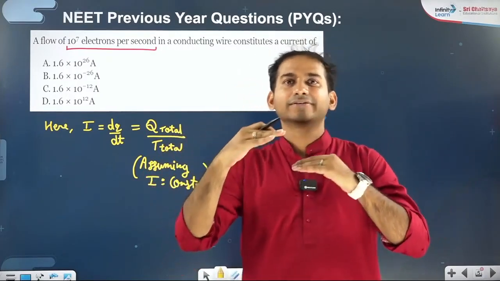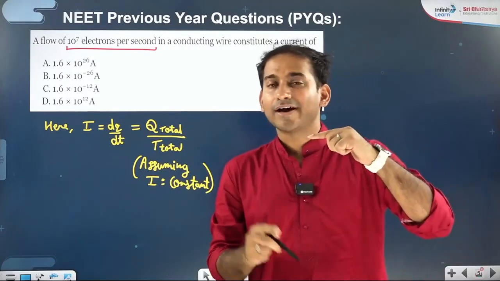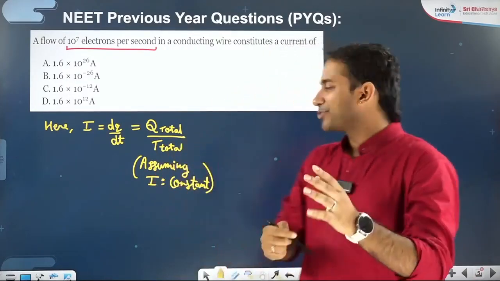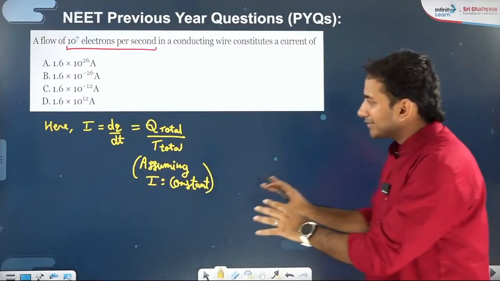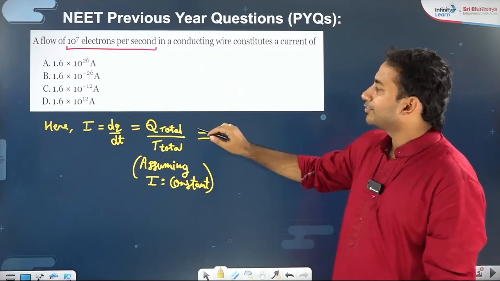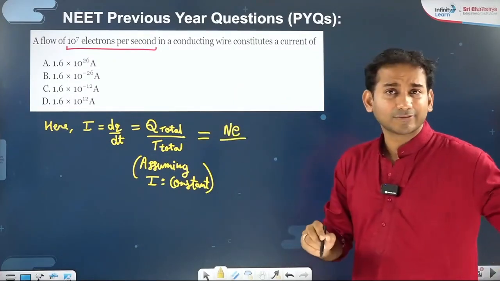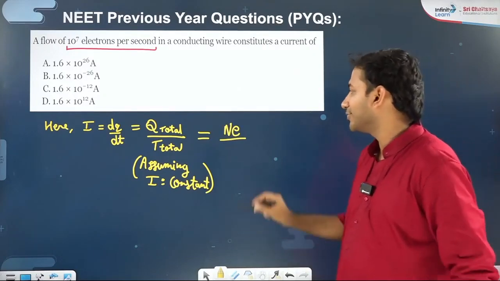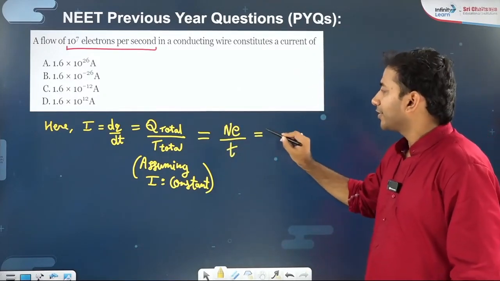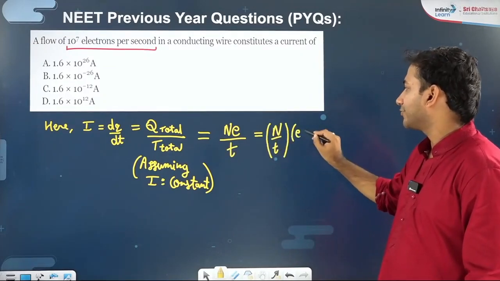Always remember, dear, we here as a team believe that if the exam comes out at level X, our preparation should definitely be of level X plus 1. Okay, so as of now, let us say that current is treated to be constant, Q total by T total. Now this Q total will be NE. Q is equal to NE, and this will be T, so NE by T. Here N by T is given to you separately. You just have to multiply it with the electronic charge.